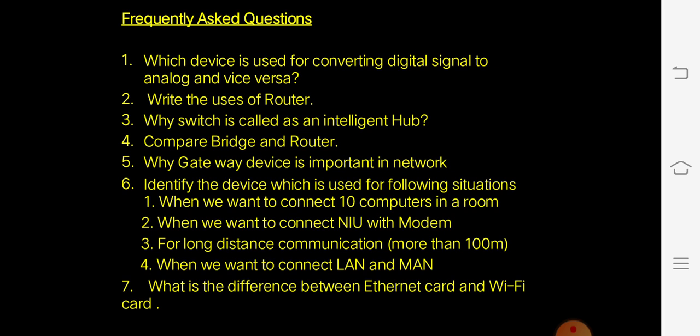Why is a gateway device important in a network? Gateway is an expansion of router and repeater. Gateway can connect dissimilar networks like LAN and WAN.